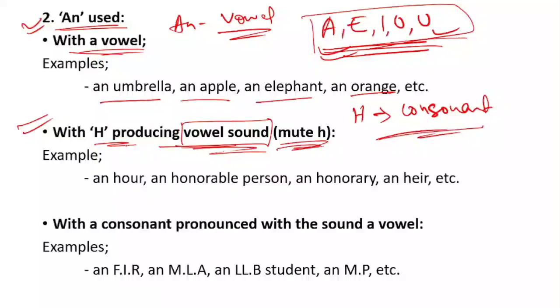Even though the word starts with H, H will be silent and it will give the sound of a vowel, okay.